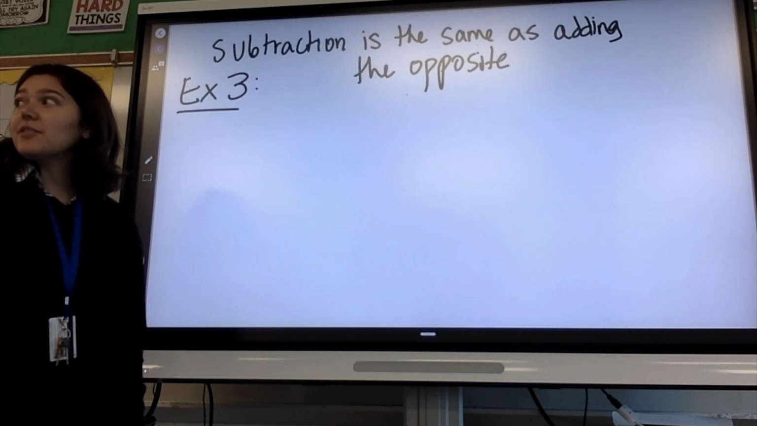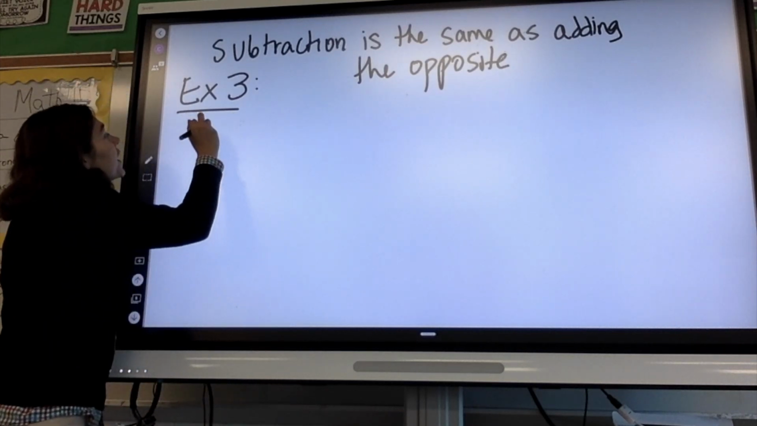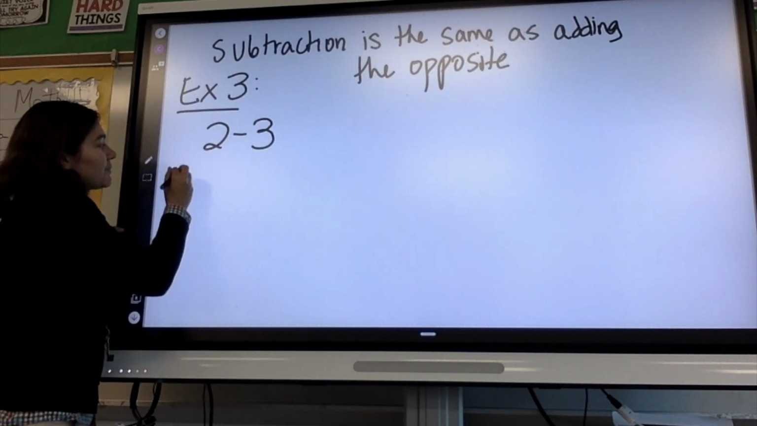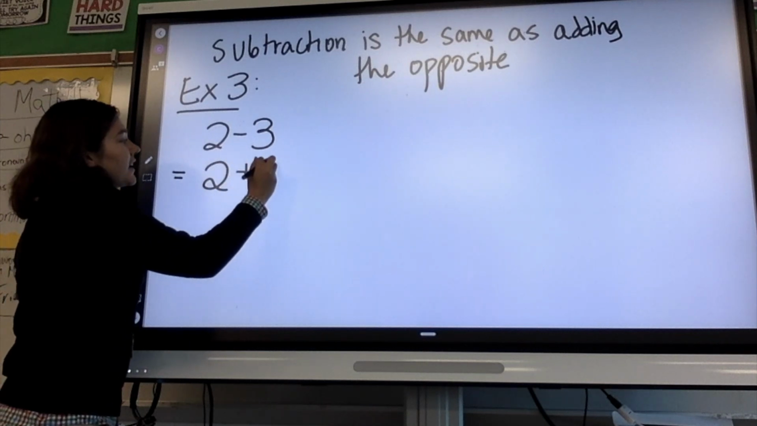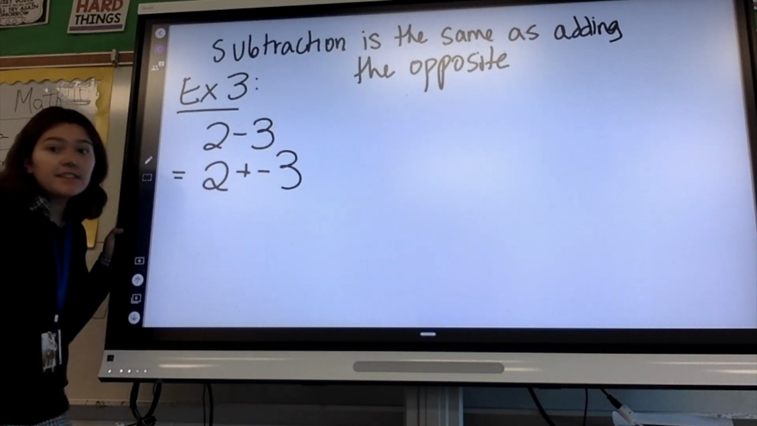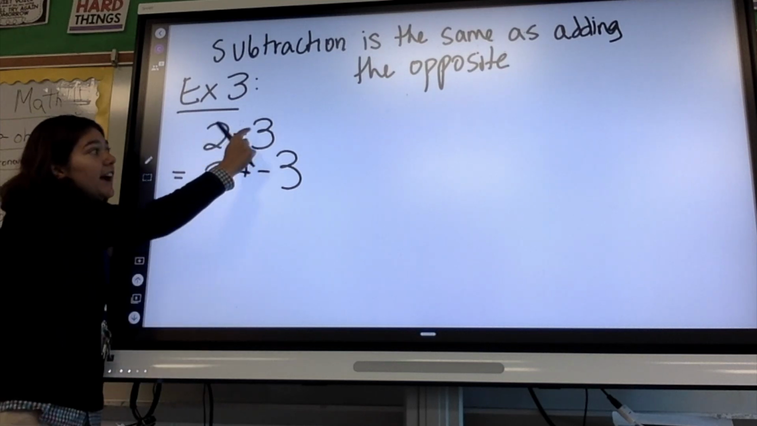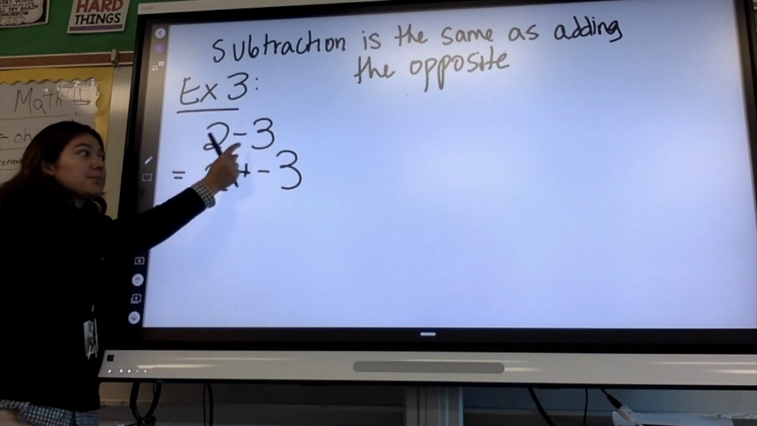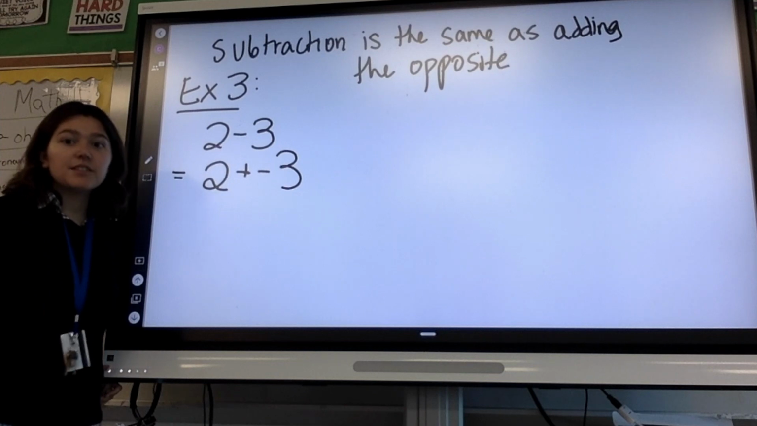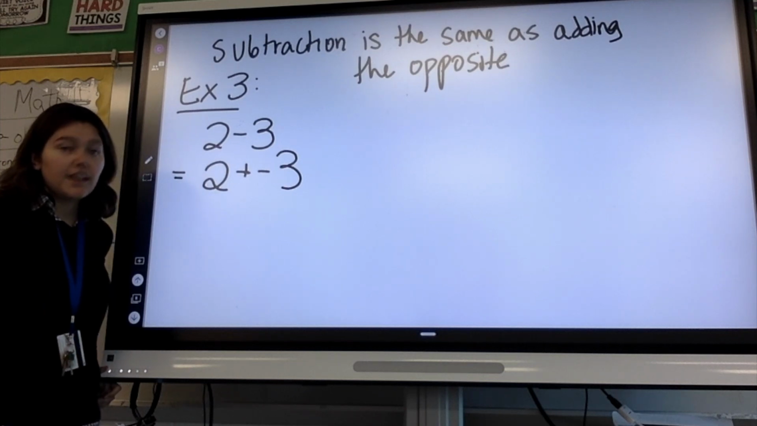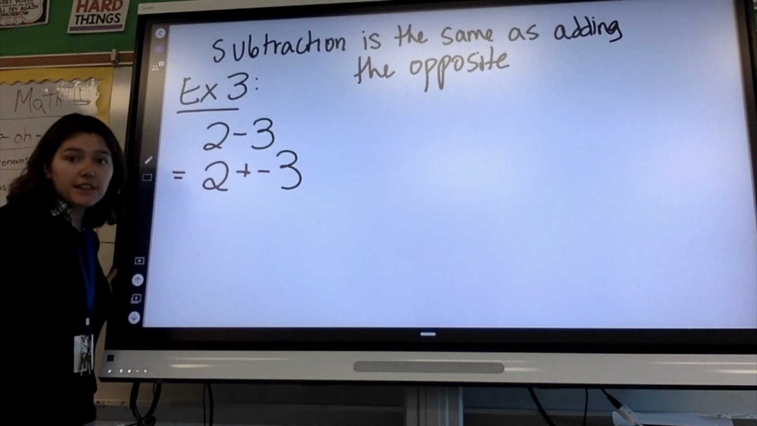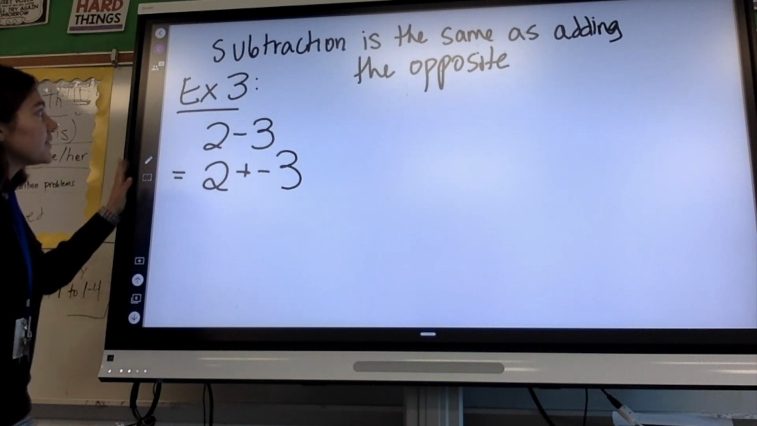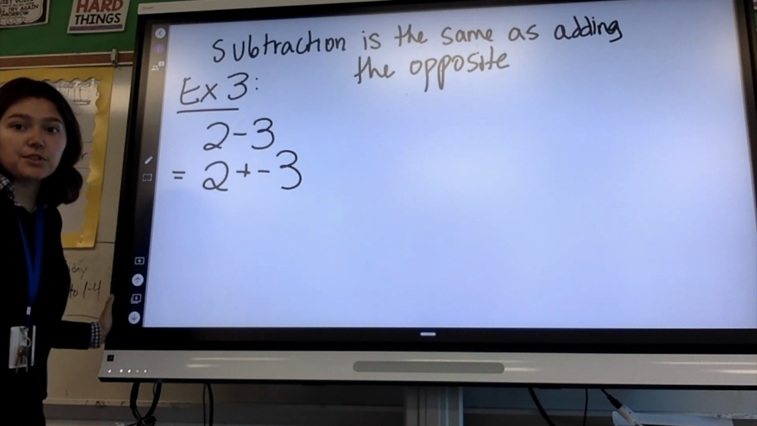So, if we have 2 minus 3, that is the same as 2 plus -3. It's the same because subtracting +3 is the same as adding the opposite of +3. And the opposite of +3 is -3. Then at this point, we can do this just like we did example 2. So I'm not going to go through that again, but you should go back and look at how to do this, because this is just like our example 2 from 1.3.